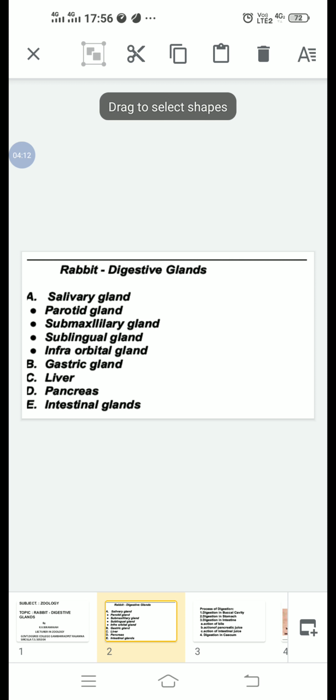Opening into the buccal cavity of rabbit, there are 4 pairs of salivary glands. How many salivary glands? 4 pairs.